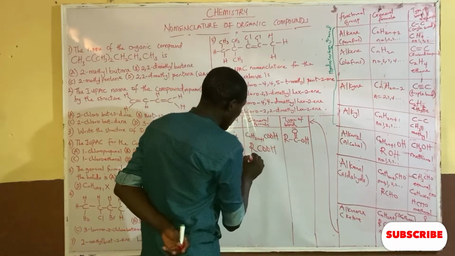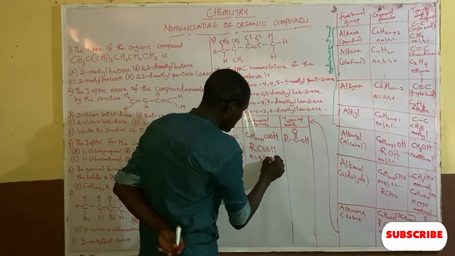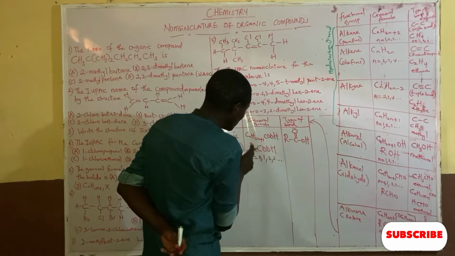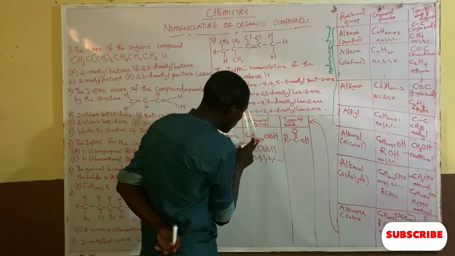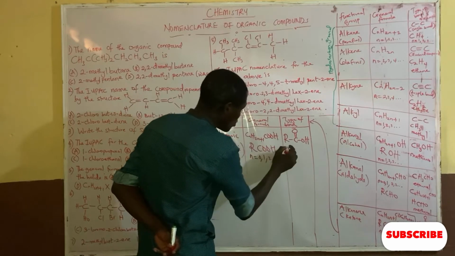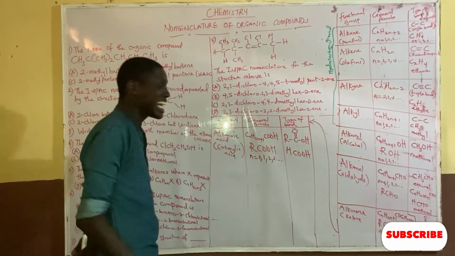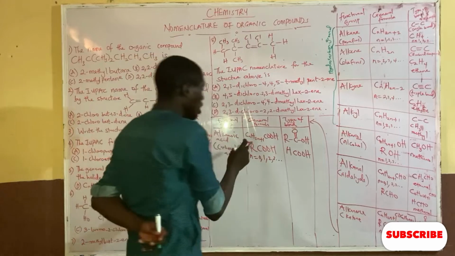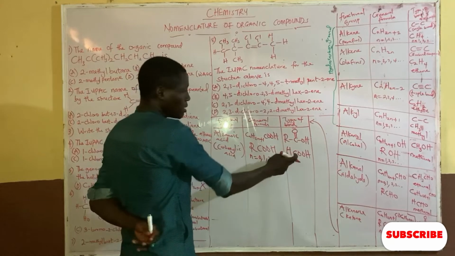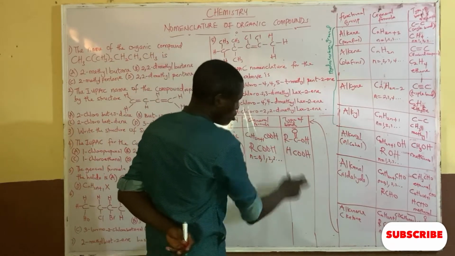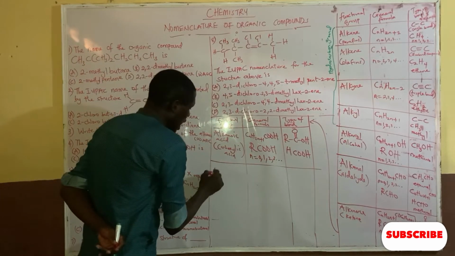When n is equal to 0, 1, 2, 3, and so on, and you put 0 inside this formula, C is going to be 0, and 2 times 0 gives 0, plus 1. This one will be H, so it will be HCOOH. This is called methanoic acid. Because you are putting 0, we call it methanoic acid. So now it has only one carbon, methanoic acid. The next one is alkanoate.